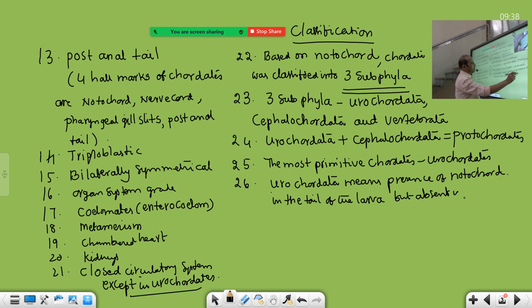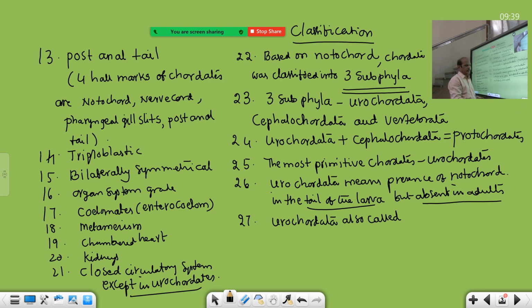Write the complete sentence. The name Urochordata is given due to the presence of notochord in the tail of the larva. That should be underlined. Urochordata is also called tunicata, because the body is covered by a test or tunic, a shell-like structure.